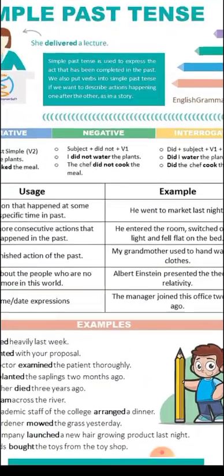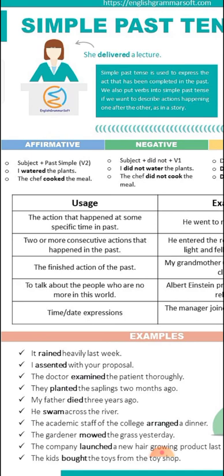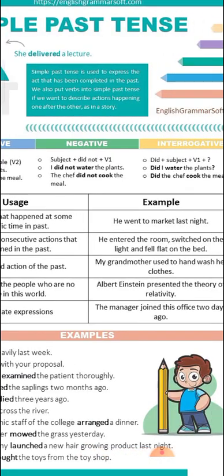So children, I hope you have understood the usage and, with the examples, how we use the simple past tense in the positive sentences. So at last, one more time I would like to tell you that with all subjects we use the second form of verb with the simple past tense.